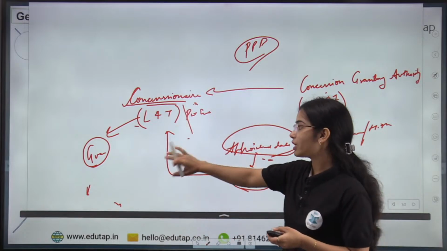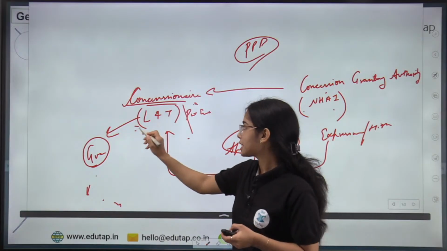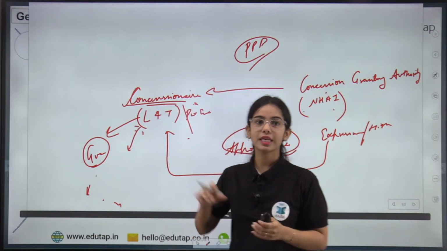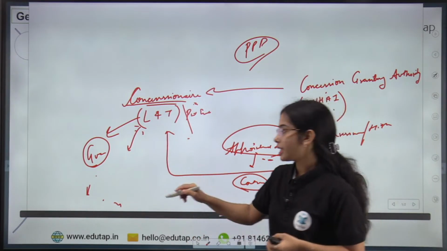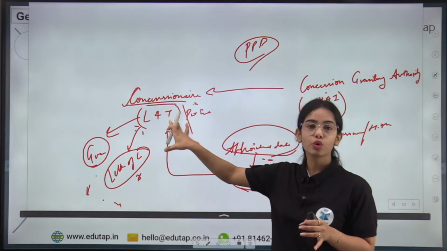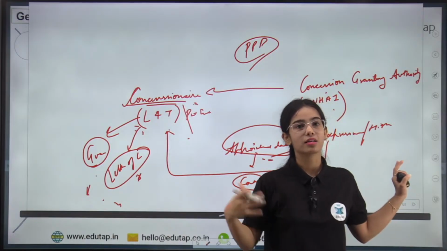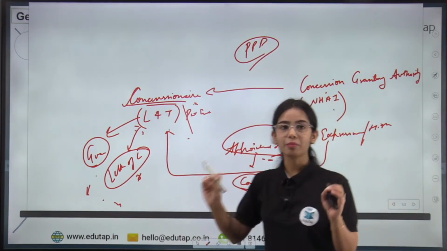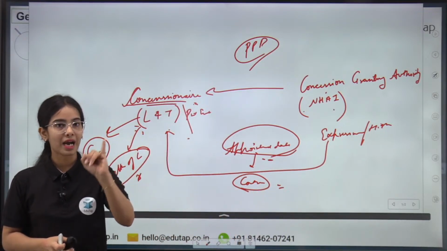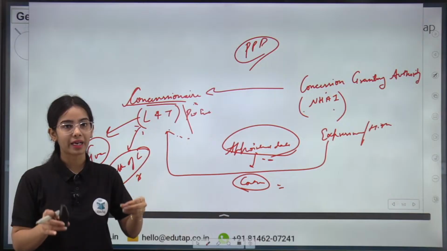Okay, so L&T will have to get a bank guarantee from the bank in regard to its performance. Or let's say the National Highway Authority of India, the concession granting authority, is saying that first L&T has to get a letter of credit from the bank, that the bank is agreeing to give loans to L&T so that L&T can put some money in this project and can start the project. So the concession granting authority can put certain conditions that the private entity first has to bring the performance bank guarantee, that the bank is guaranteeing that L&T will complete the project in a timely manner, in a good manner.